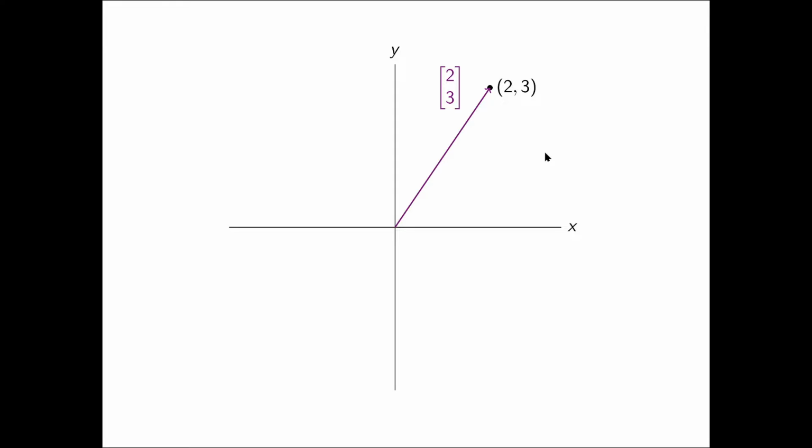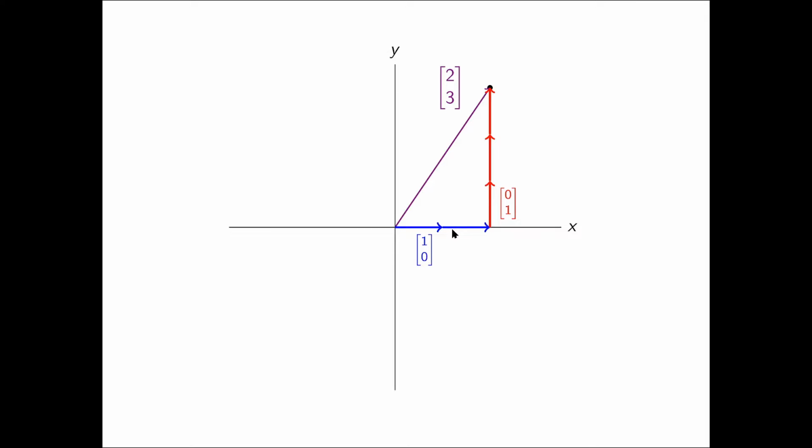Now let's consider the vector to the point 2, 3. It's reached by traveling a distance of 2 along the x-axis and 3 along the y-axis. But traveling a distance of 2 along the x-axis is the same thing as traveling a distance of 1 along the x-axis twice, and traveling 3 up on the y-axis is the same thing as traveling 1 up on the y-axis 3 times. And traveling any of those small distances individually can be represented by small vectors.